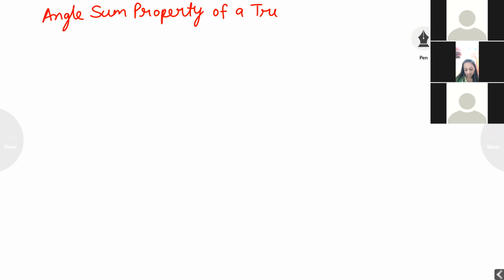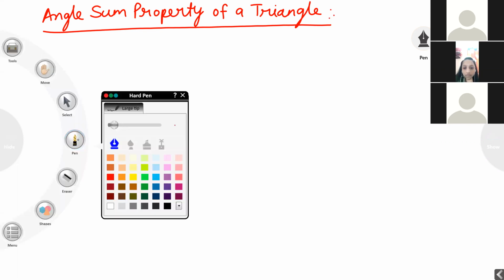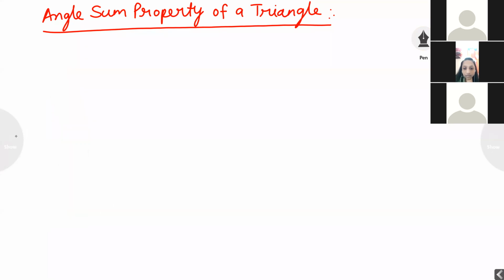Angle sum property of a triangle. Sometimes in the exam they directly ask, prove that the sum of angles of a triangle is 180 degrees. That means they are asking the angle sum property of a triangle.